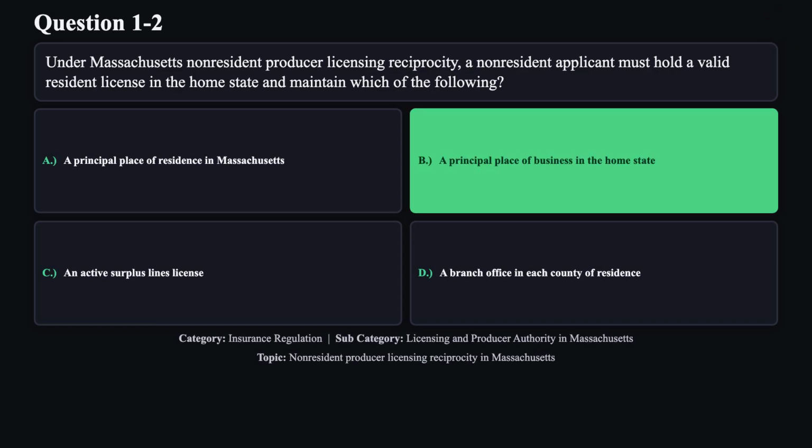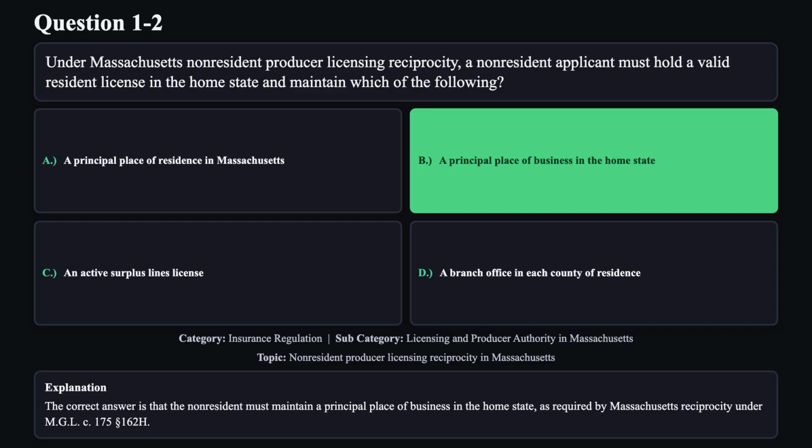The correct answer is B. The correct answer is that the non-resident must maintain a principal place of business in the home state, as required by Massachusetts reciprocity under M.G.L.C. 175, Section 162H.